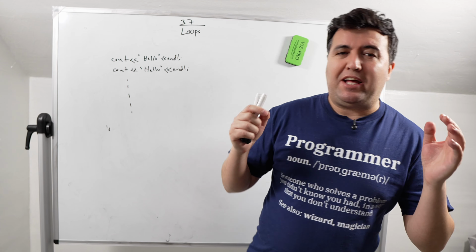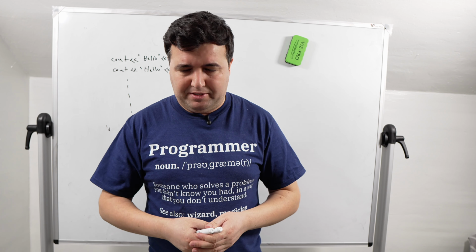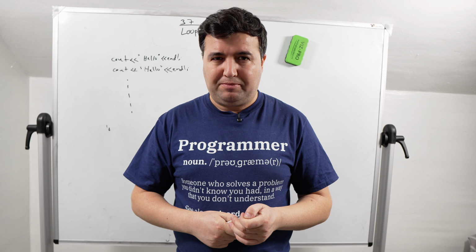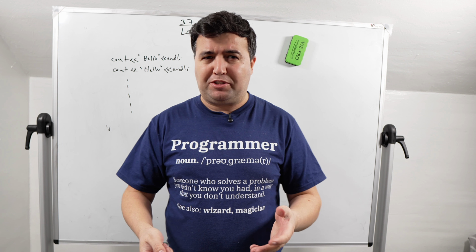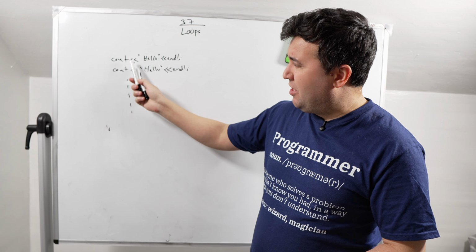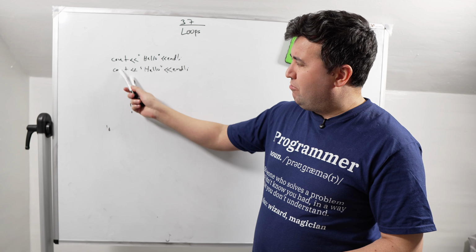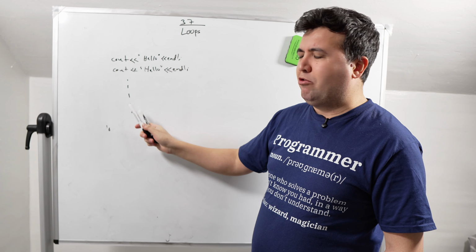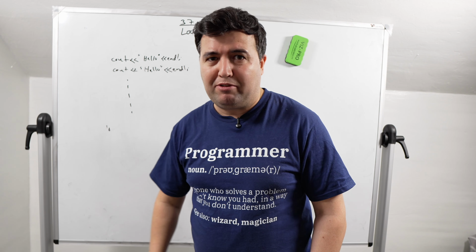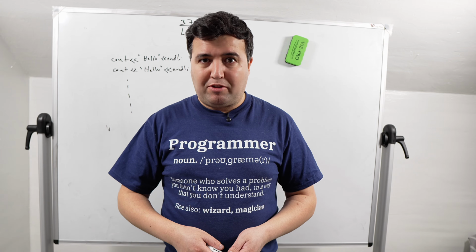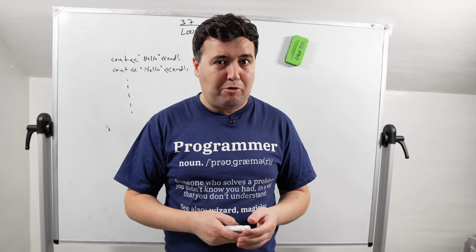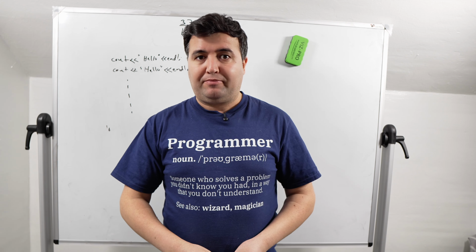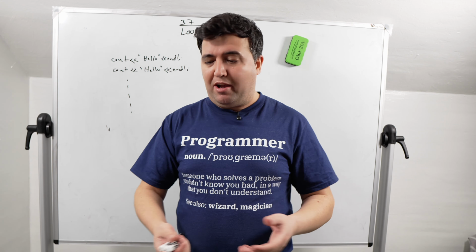In C++, we have loops, and we use them in this kind of condition. We know this is a repetitive task: one cout, 2, 3, 4, 5, 6, 7, 8, 9, 10, 11, 12, till 100,000. So if we have a repeated task in our program, we use loops. And the loop saves our time.